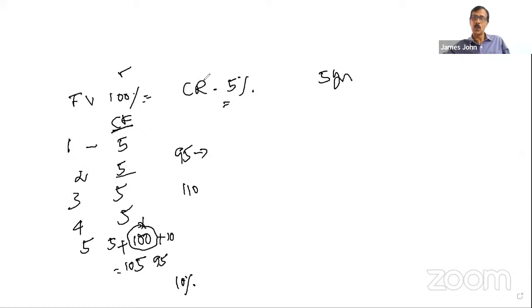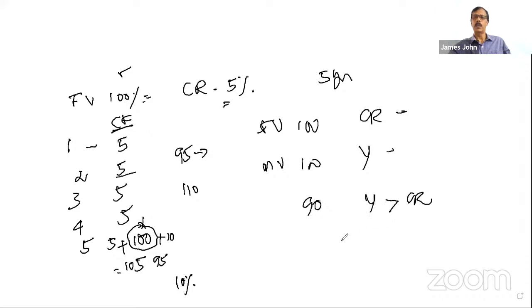So that is a concept. Coupon rate and yield are different. If the market value and face value are equal, the face value is 100 and the market value is also 100, then the coupon rate and YTM are both the same. If the market value is 90, the yield will be more than the coupon rate. And if it is 110, the yield will be less than the coupon rate. That is the principle. Yield and value move in opposite directions.